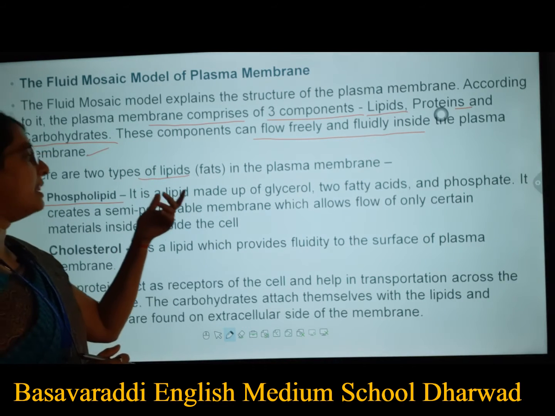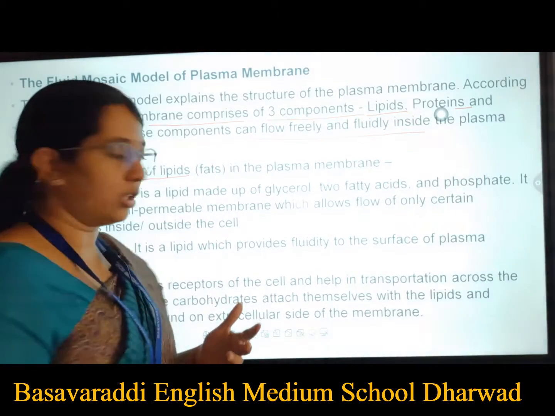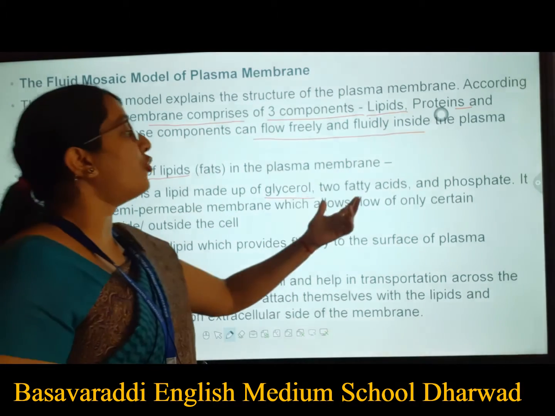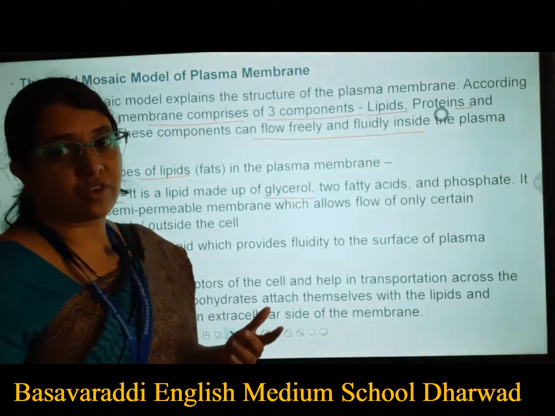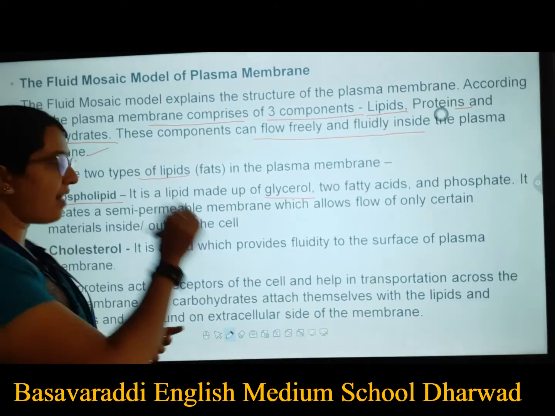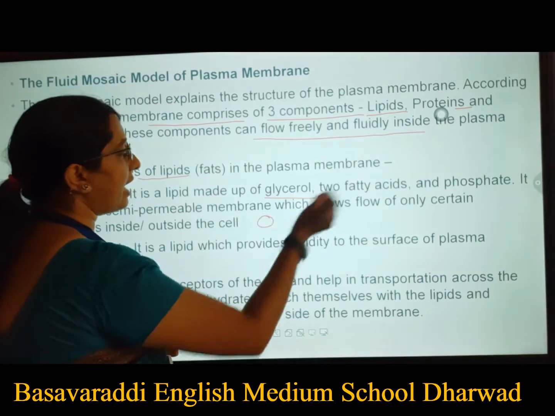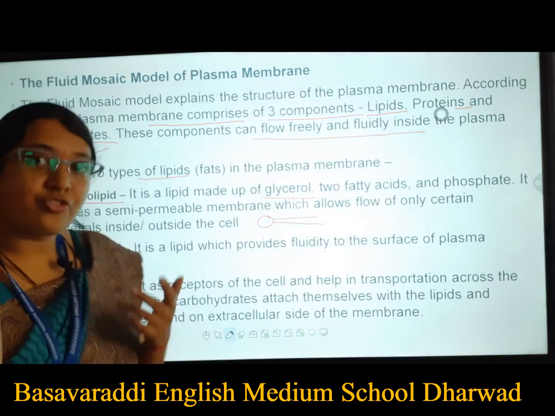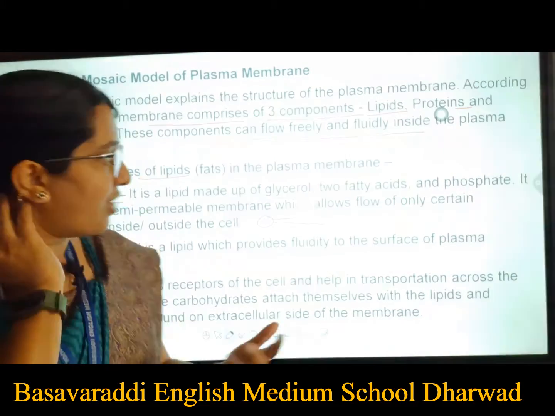It is a lipid made up of glycerol. So this phospholipid is made up of glycerol, 2 fatty acids and a phosphate. They are made up of what? They have a glycerol and again 2 fatty acids and a phosphate there.